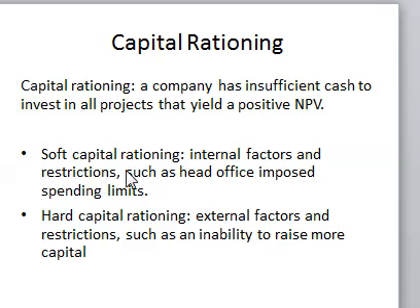When it comes to soft capital rationing, there are budget constraints that are mainly caused by internal factors and restrictions.